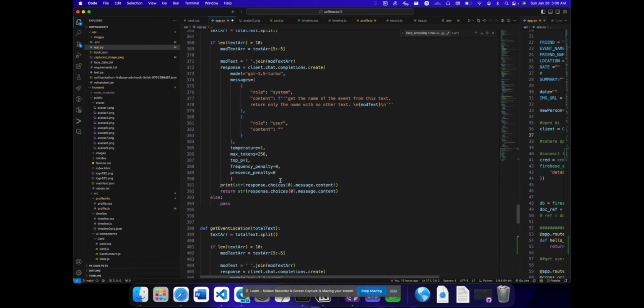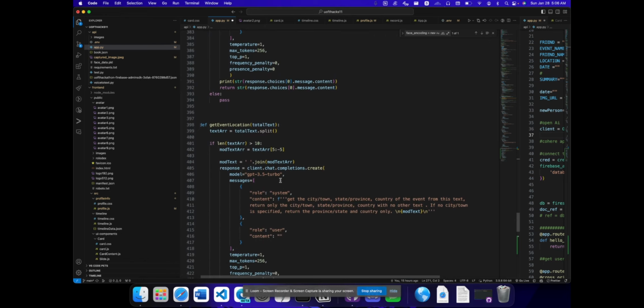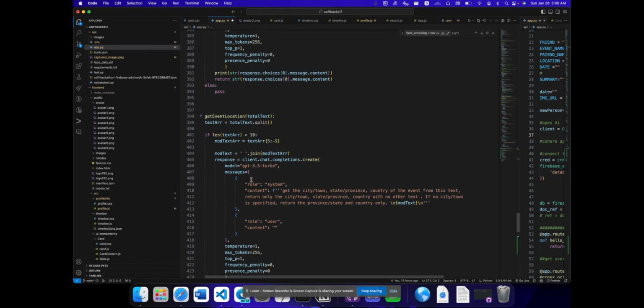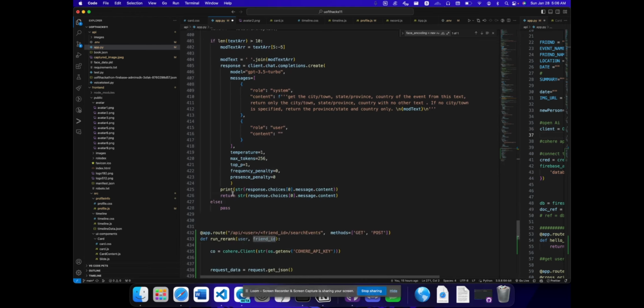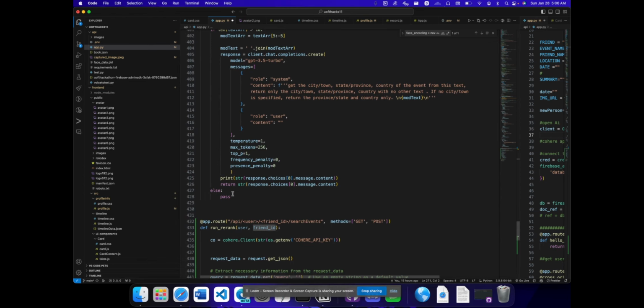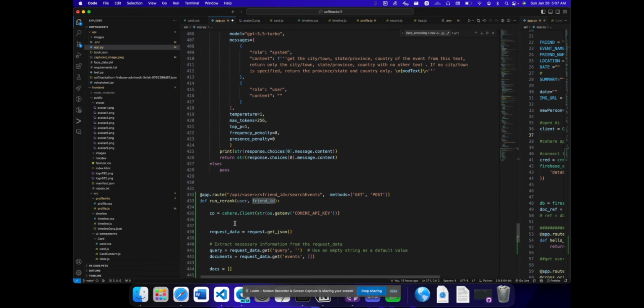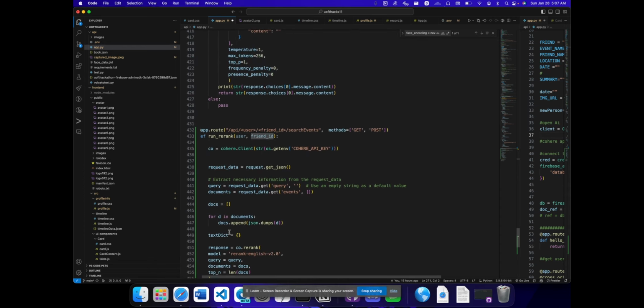Finally, we presented all of this information in a friendly user interface containing a list of all of the events associated with that person's name. After this, we implemented another Cohere API. This time we used the re-rank feature and created a search engine that would re-rank all of the displayed events in the order of which event best matched the search query.